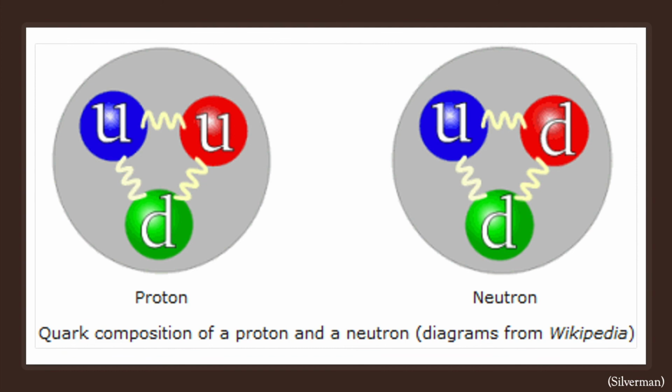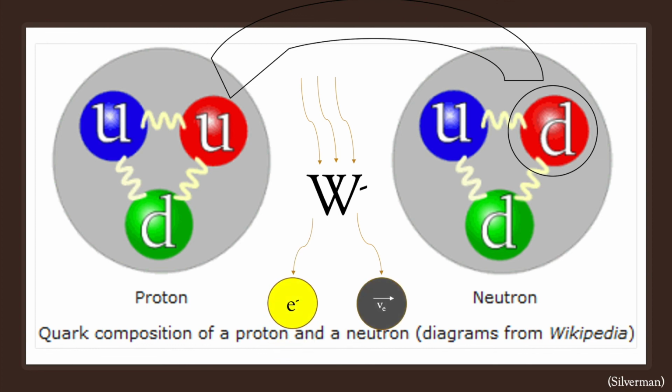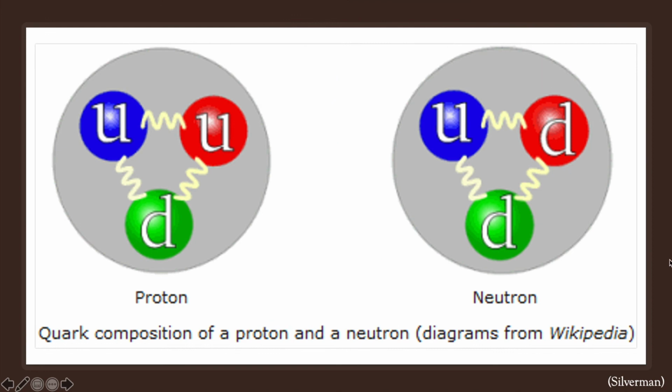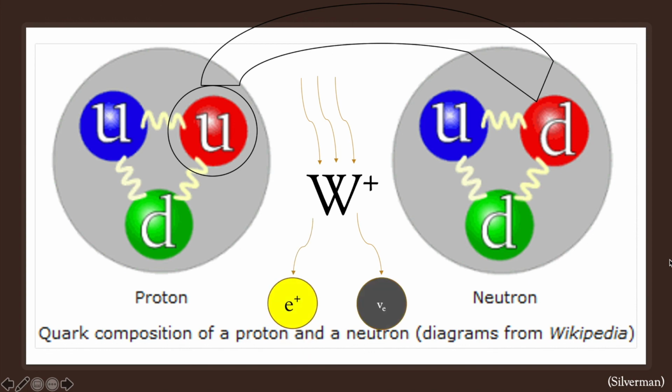The weak force can convert a down quark, shown here, into an up quark, shown here, and a W- boson, which then decays into an electron and an antineutrino, turning the neutron into a proton, as shown here. The weak force does the opposite with an up quark of a proton, converting it into a down quark and a W+ boson, which then decays into a positron and a neutrino, converting a proton into a neutron.